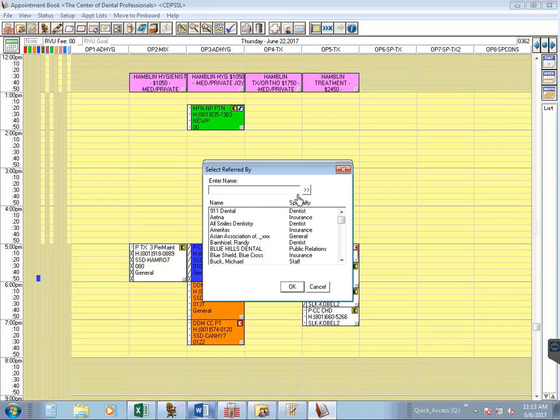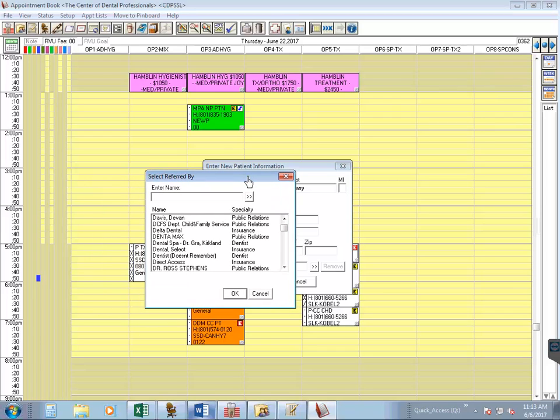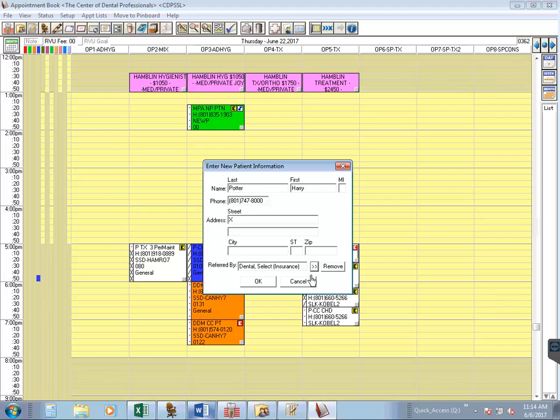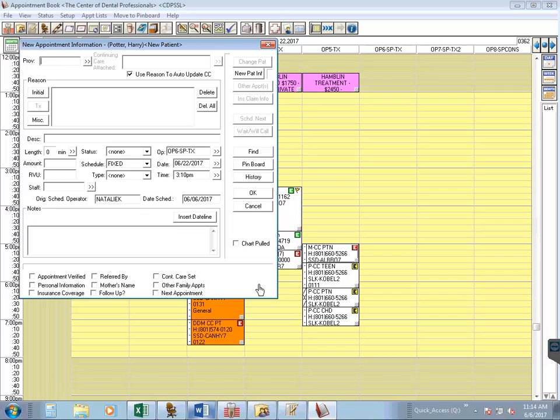You can either search by the name and hit the double arrows, or you can scroll down until you find it. So as you can see, under this search criteria, we have doctor's offices, insurance companies, let's see, we have Google available on here as well. If we had selected patient rather than the doctor/other, that would be if they were referred by a patient of record. So I found Dental Select, and I'm going to hit OK. Now that is entered in who this patient was referred by. Once we hit OK, that's going to create the appointment for us.